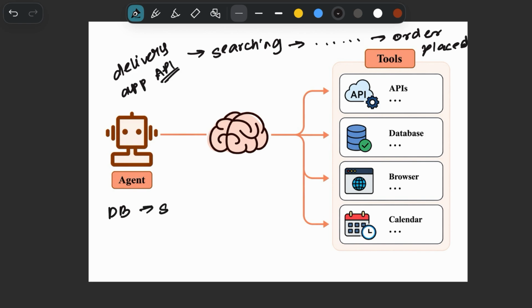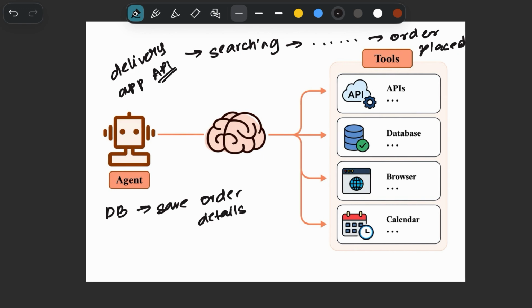A DB is another tool. This allows it to store some information: past orders, addresses, preferences. Similarly, your browser, your calendar, all of these are tools. And this is what turns a chatbot into an agent.